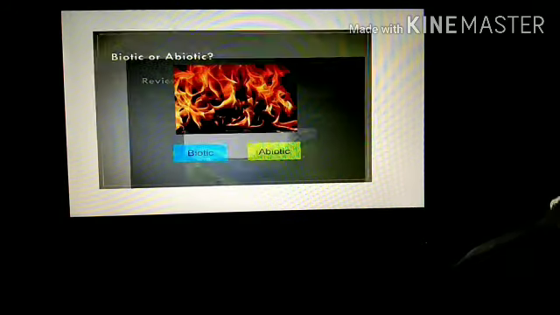My first question: a dash factor is a living component of an ecosystem. The answer is biotic. And the second one is a factor which includes non-living things. The answer is abiotic. Why? Because biotic contains living components and abiotic contains non-living components.